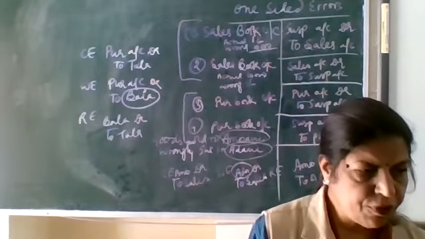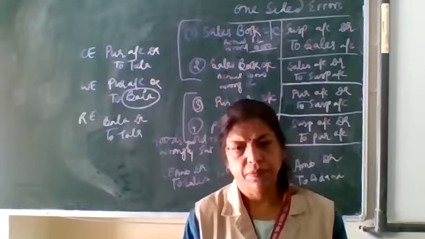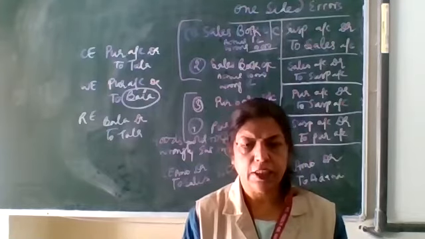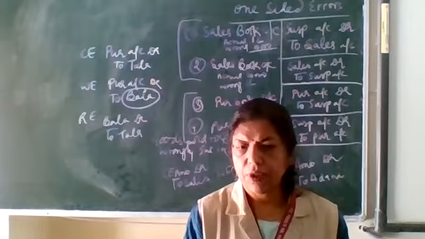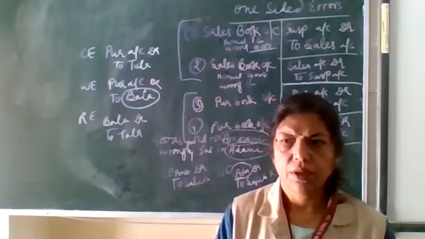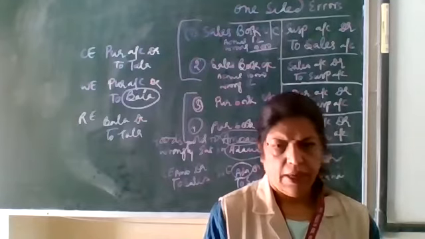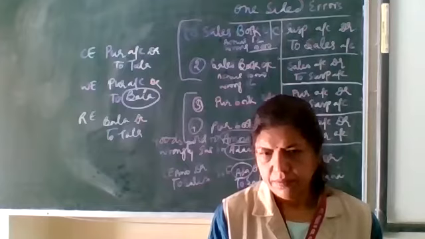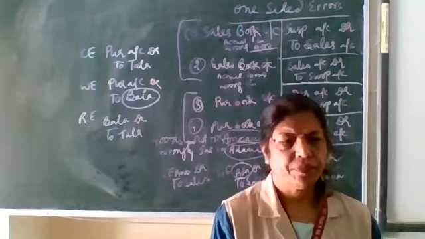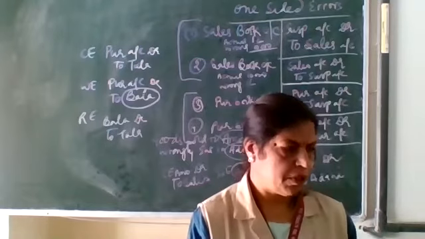Cash received from Garvit wrongly entered as cash received from Harsh.